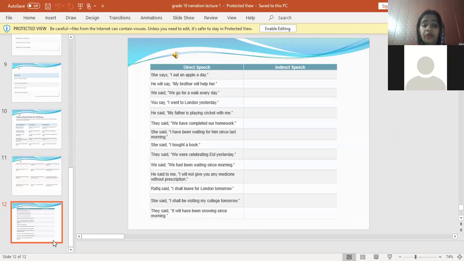This is a type of revision for our upcoming papers. One thing I want to tell you, I'll upload it on GC as well, that the whole reviewed syllabus that has been given to you is included in your upcoming pre-board examination. So you will prepare the whole reviewed syllabus. We have revised it twice, and we have done everything. Nothing is difficult in that. Everything has been revised a number of times. So the whole reviewed syllabus will be included in your upcoming pre-board examination. Got it, students?